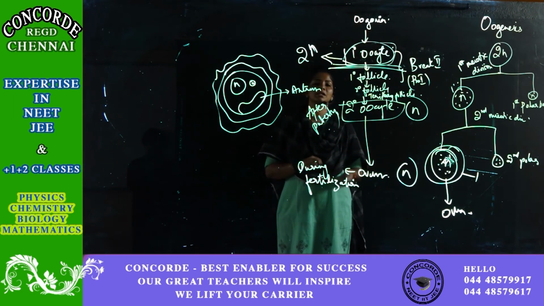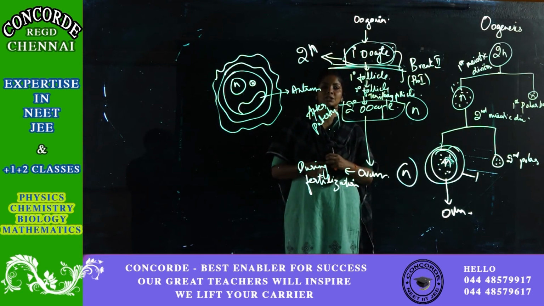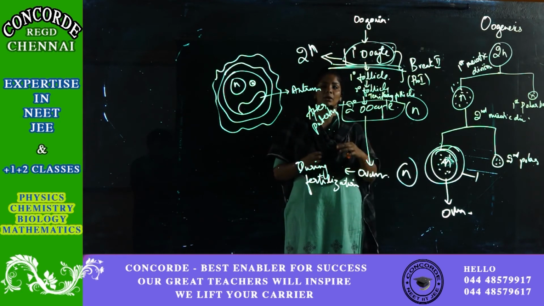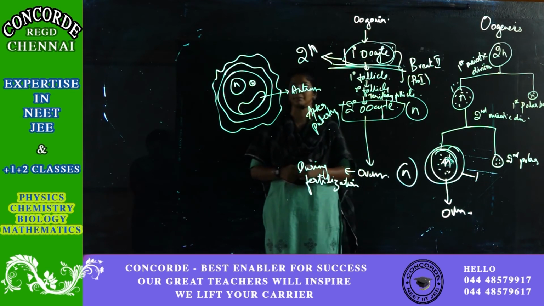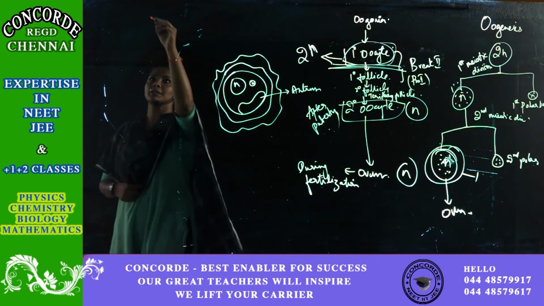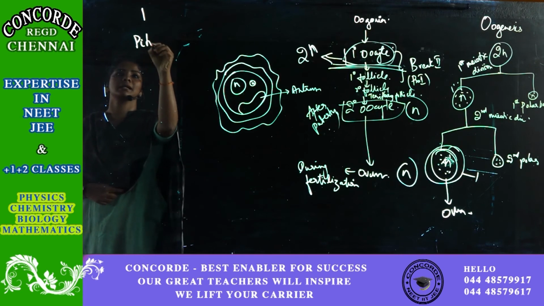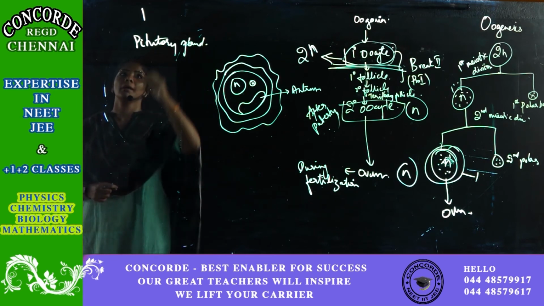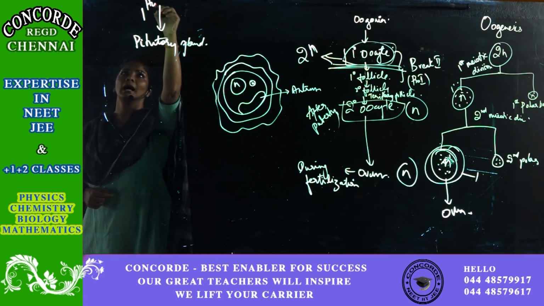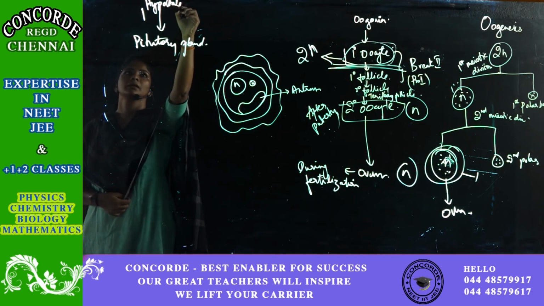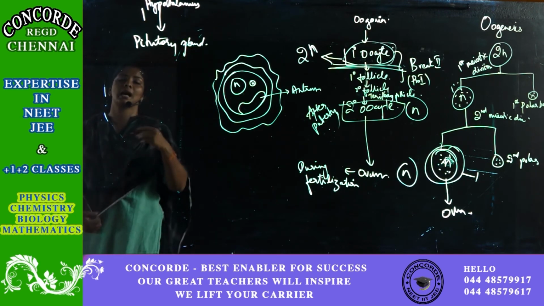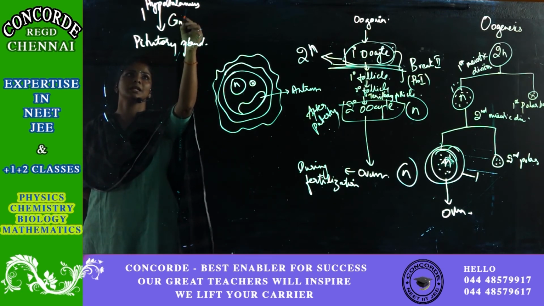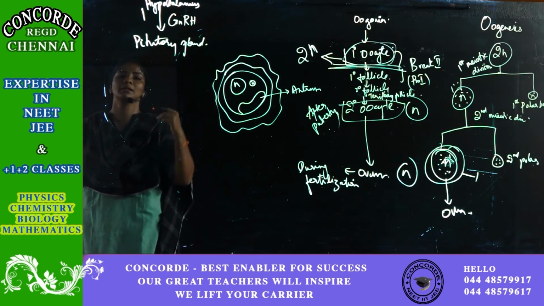Followed by this, we are going to see the hormonal control over the female reproductive system. As you all know, pituitary is considered a master gland, right? Pituitary gland is the main gland or master gland. Pituitary in turn is controlled by the hypothalamus of the brain. Correct? So the hypothalamus releases a hormone to control pituitary, and that hormone with regard to your reproductive system is nothing but GnRH, that is gonadotropin releasing hormone.